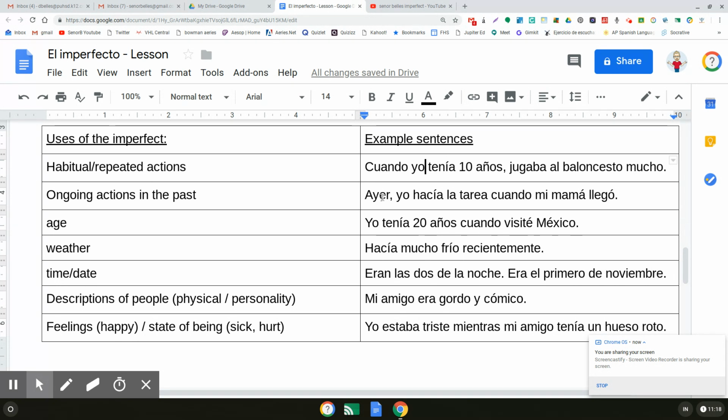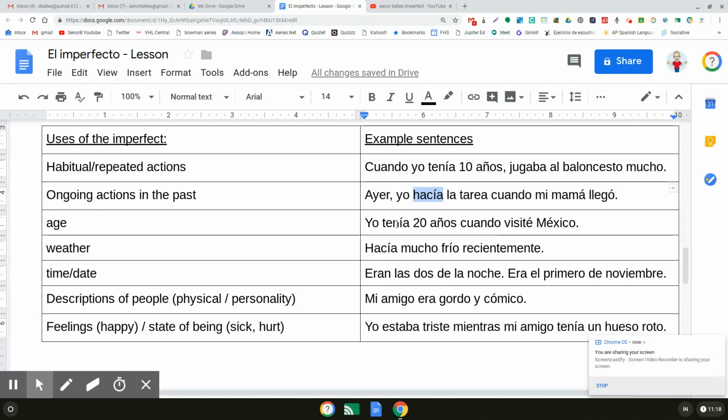Ongoing actions: Ayer yo hacía la tarea cuando mi mamá llegó. So I was doing the homework when my mom arrived. Now, this is the preterite. That's a different conjugation. You probably have already learned that. Eventually, you'll get to using both the preterite and the imperfect in the same sentence. For now, though, this is in the imperfect because I was doing this action at that time.